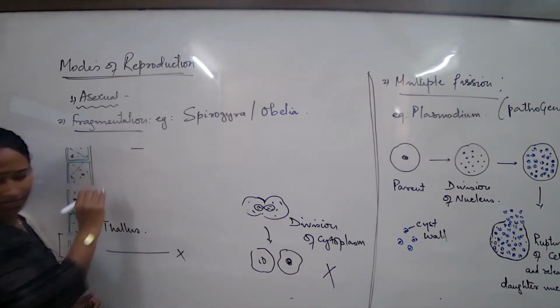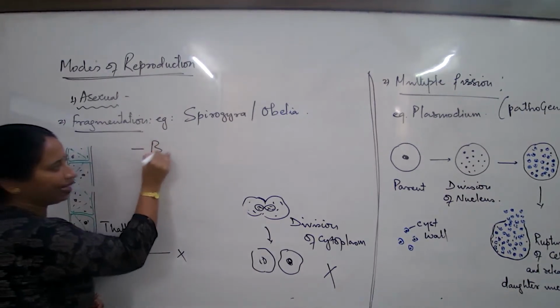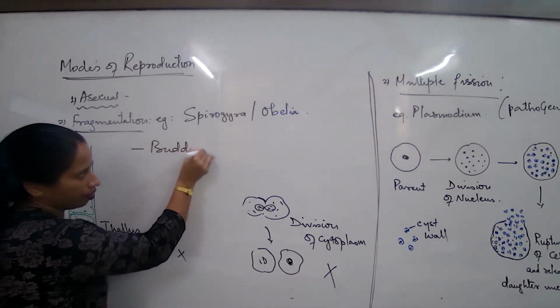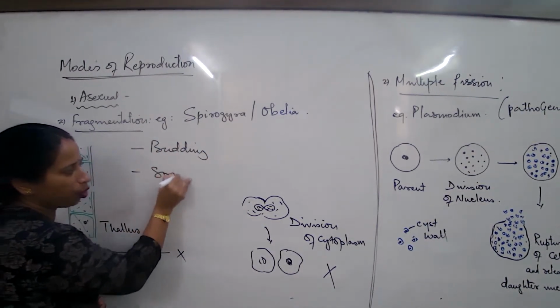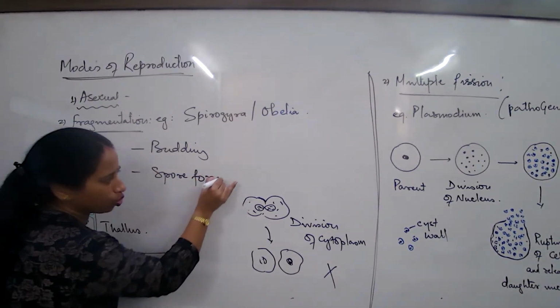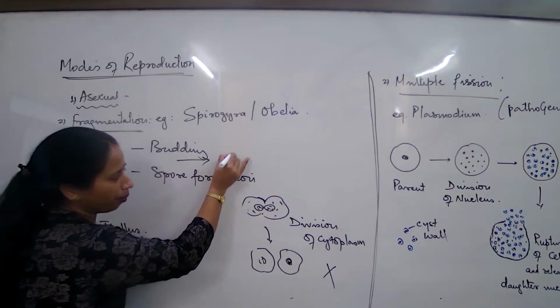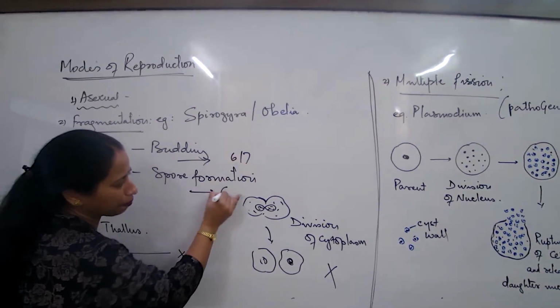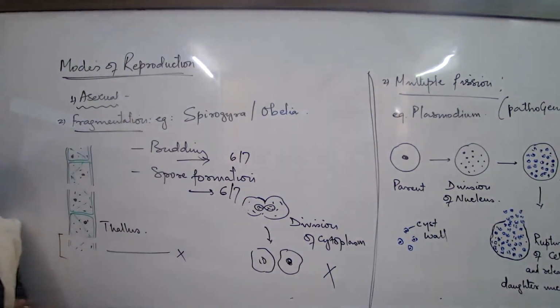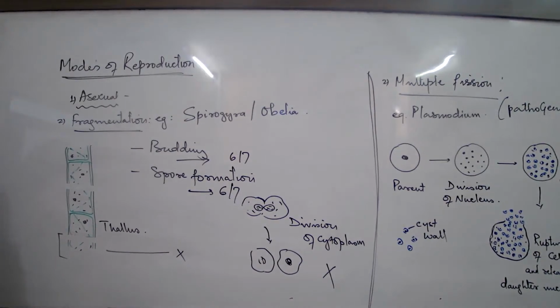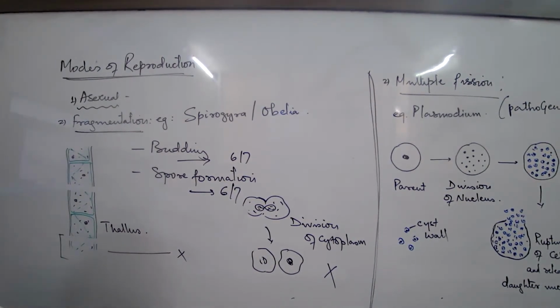Diagram of budding. And diagram of spore formation. Draw as homework, and in between you keep gaps of about 6 to 7 lines. Clear? In 2 pages, finish this work as homework.